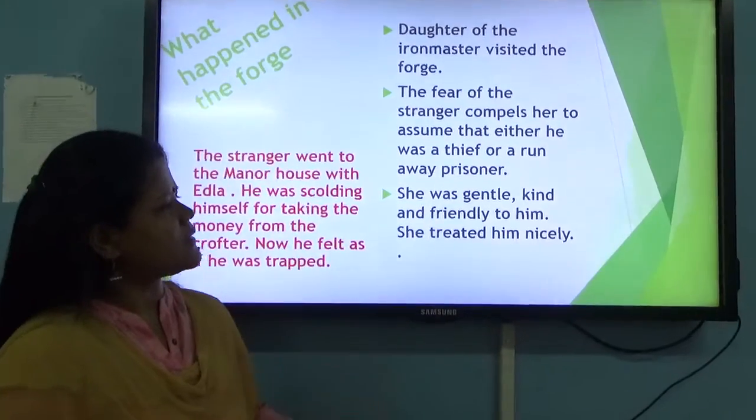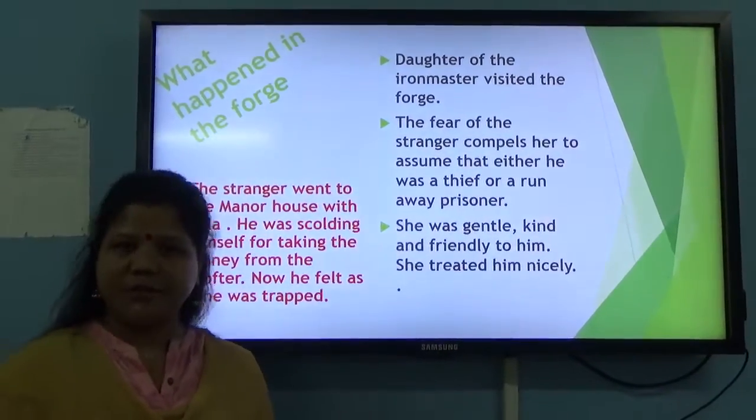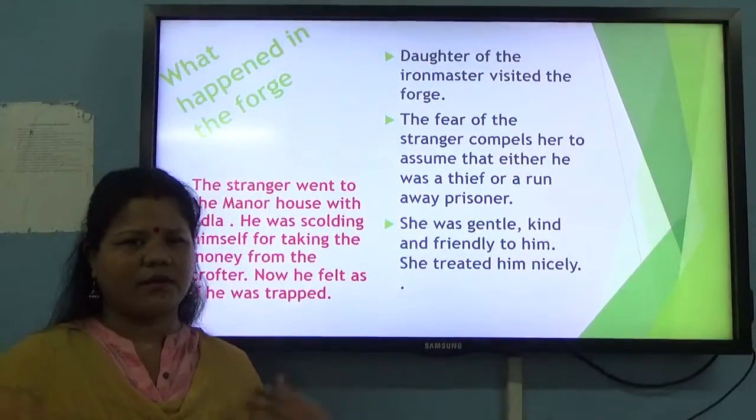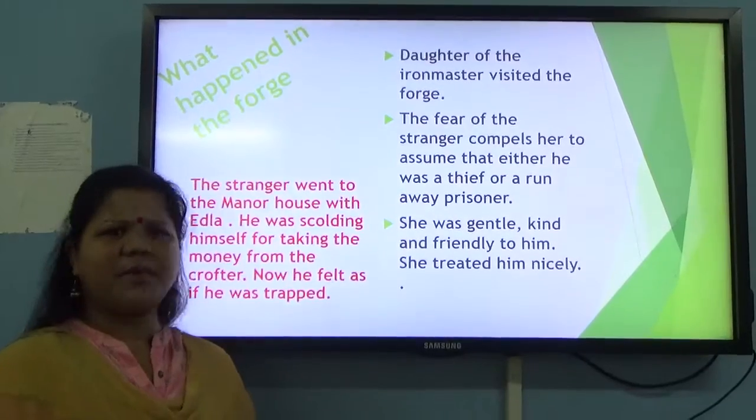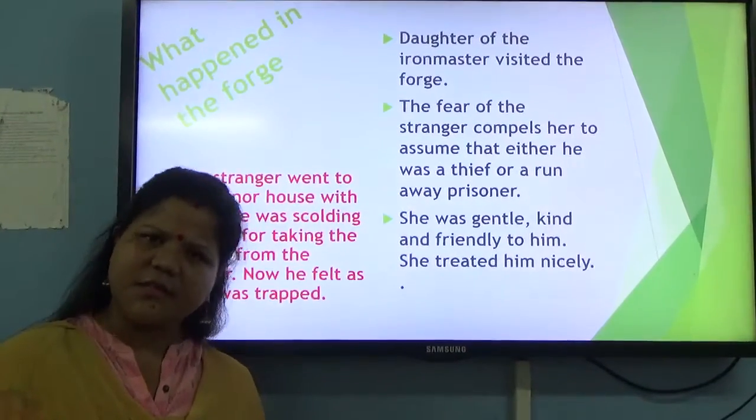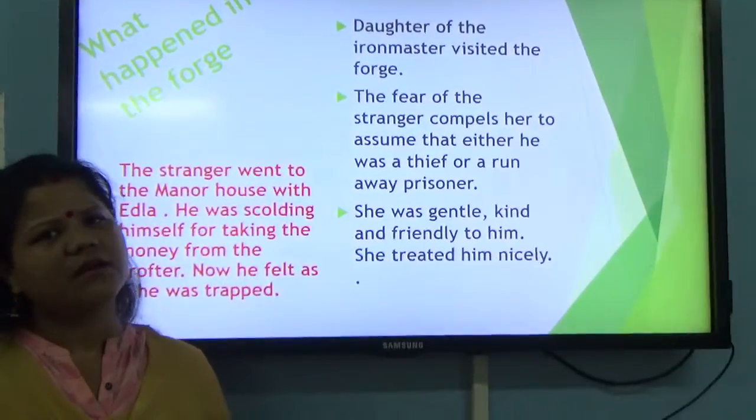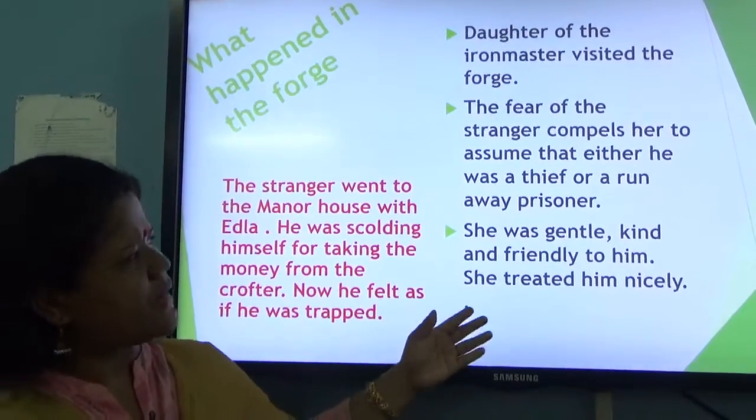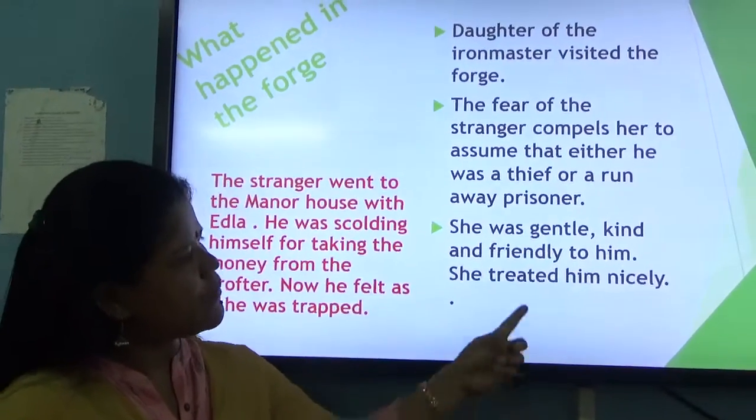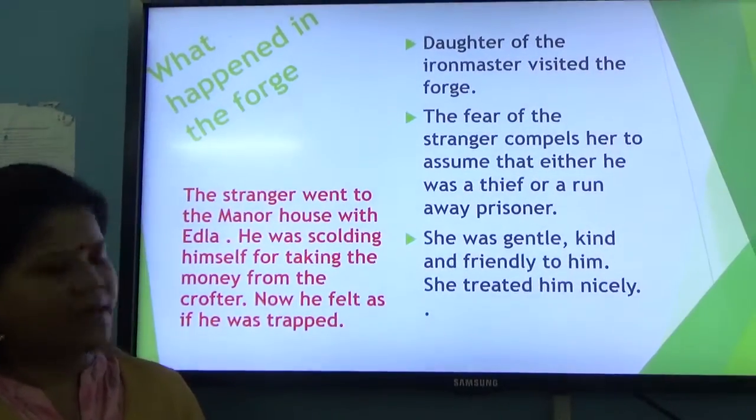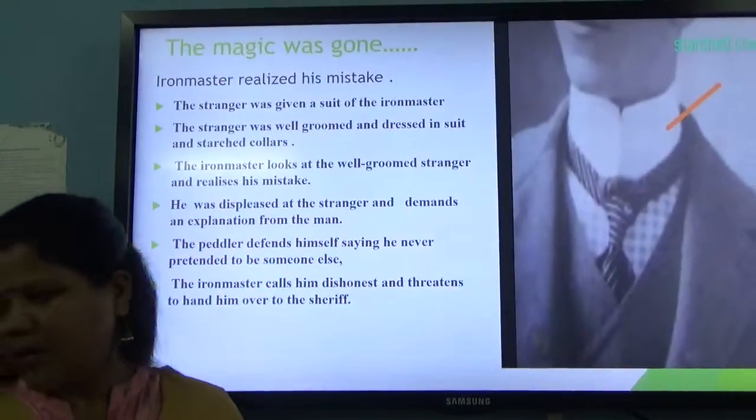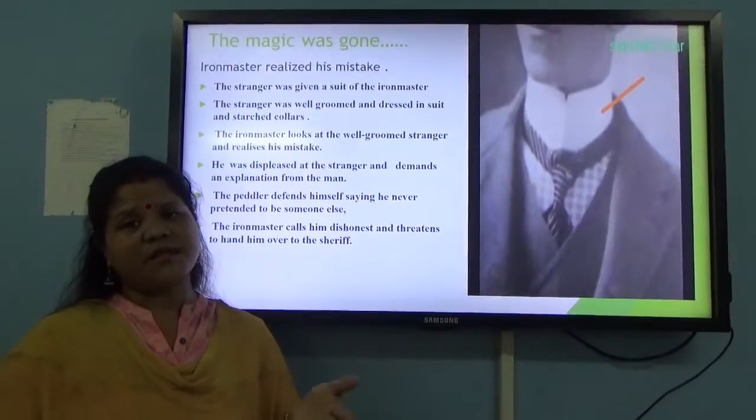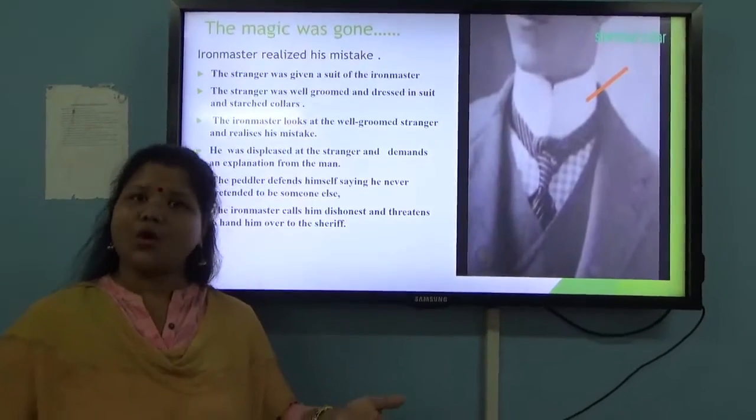Then she was gentle, kind and friendly to him. She treated him nicely. Even after knowing that the man had some kind of problem, that he had probably done some crime, the girl did not treat him badly. She just behaved in a friendly manner. And after that, the ironmaster's daughter took him to her house.